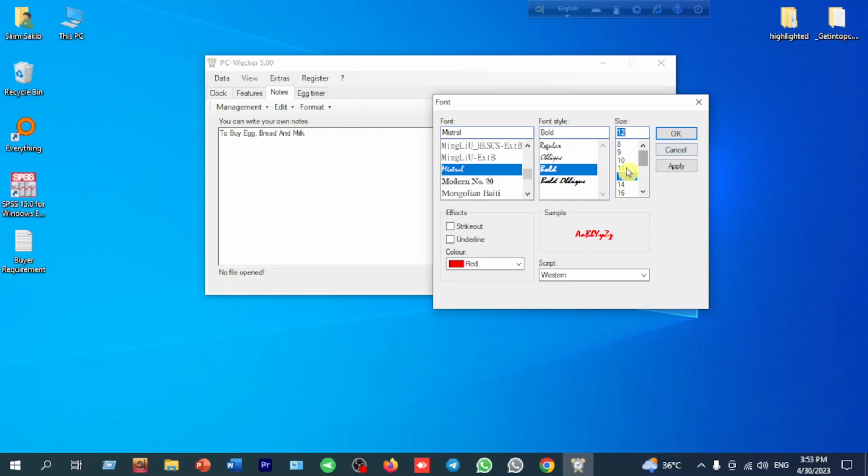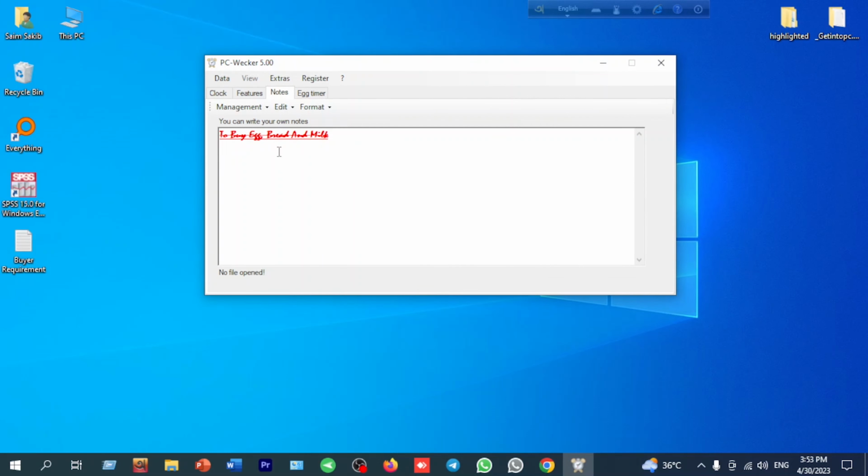And if we want to add an effect like underline or strikeout, we can add the effect. So if we press the OK button, then this text will be the sample text.